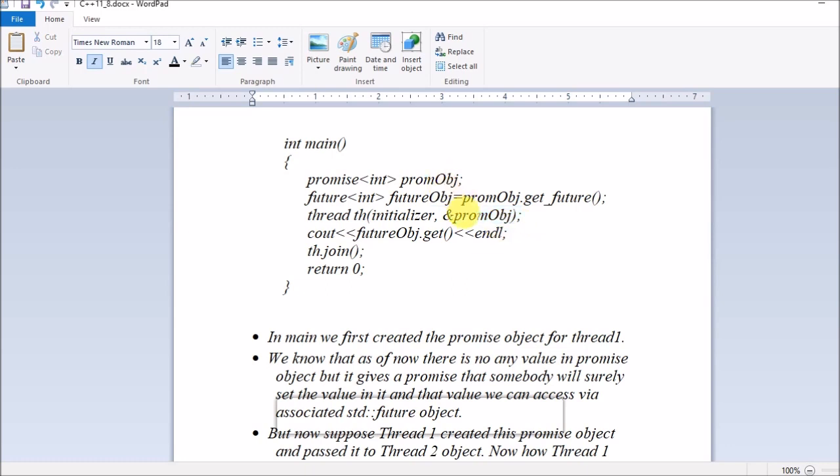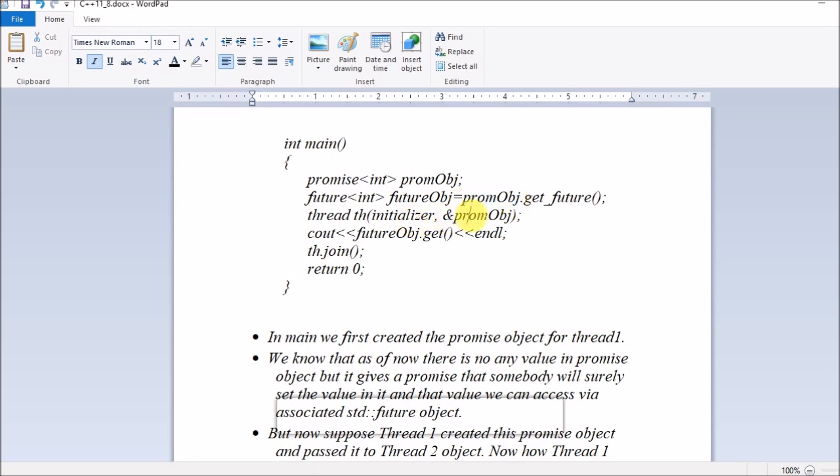So how will we know that this function will set this promise object? For that, we have already kept a reference of the future object from this promise object. Since we are passing the address of the promise object to this function, we have already got the future object from this promise object earlier.